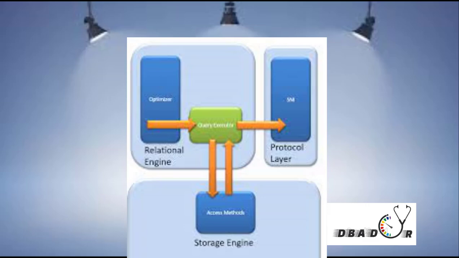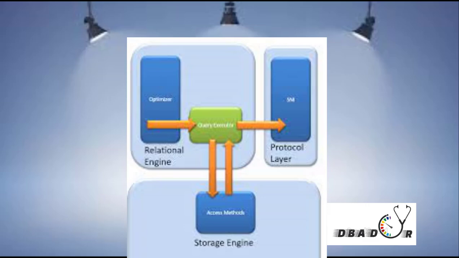For connections between SQL Server and the client, there are different tools with the help of which we can connect. For connecting, what are all the options? We have shared memory, we have TCP/IP, and we have named pipes.